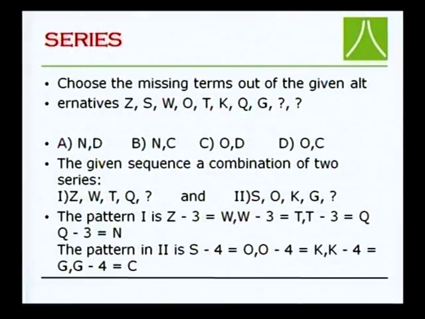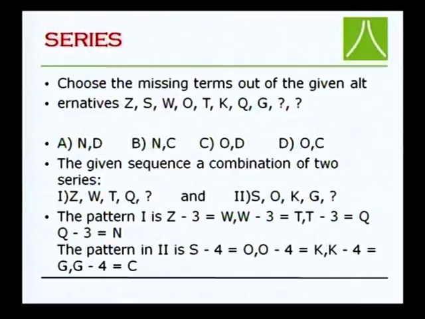The first is Z, W, T, Q. Z minus 3 is W, W minus 3 is T, and T minus 3 is Q, so the difference is 3. So the next is Q minus 3. After Q, what comes before it? P, Q. So K, L, M, N, O, P, Q.